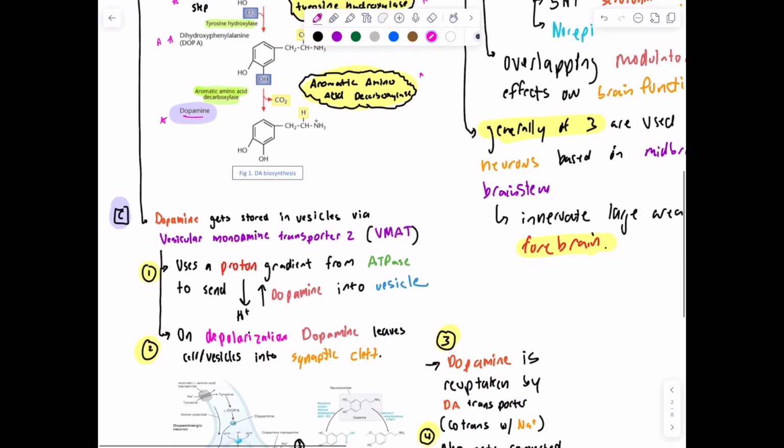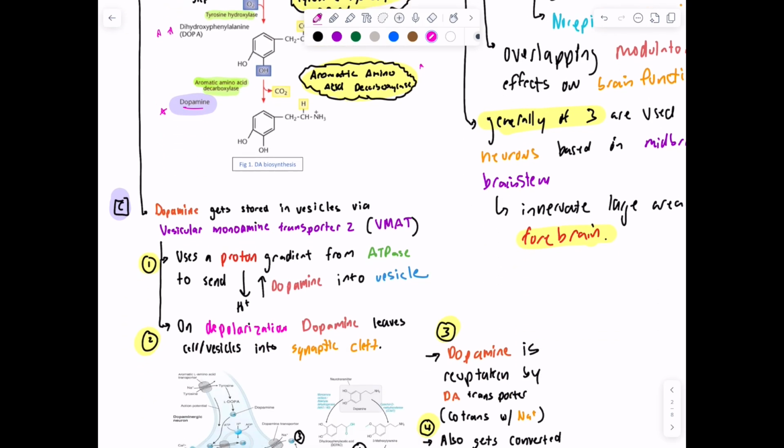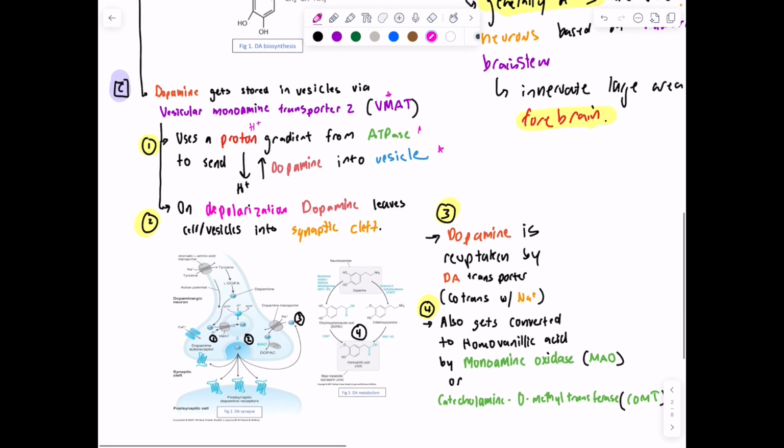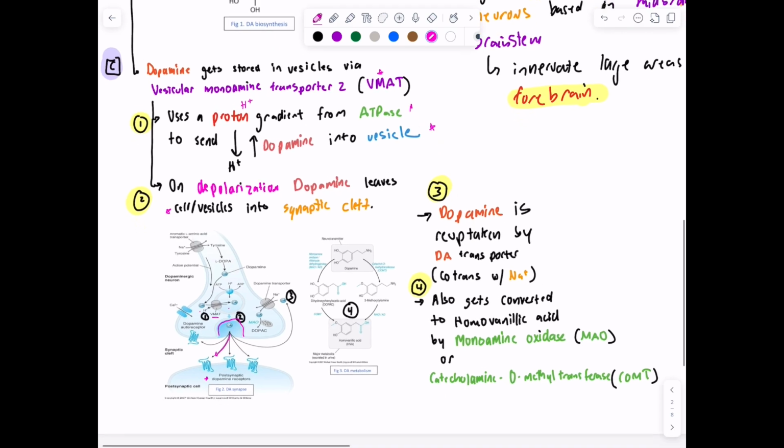All right, so dopamine gets stored in vesicles via the vesicular monoamine transporter 2, which we abbreviate as VMAT. It uses an H+ gradient from ATPase to send dopamine into a vesicle. And then on depolarization of a neuron, dopamine is going to leave the cell, the vesicles, and go into the synaptic cleft, which you can see here. So here's dopamine being transported into a vesicle by VMAT with this proton gradient. And then we have the vesicle fusing with the end of the axon and dopamine going into the synapse where it will act on the dopamine receptors, of which we have a couple of different types.